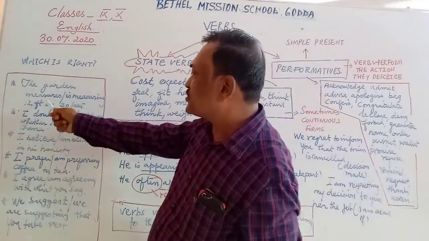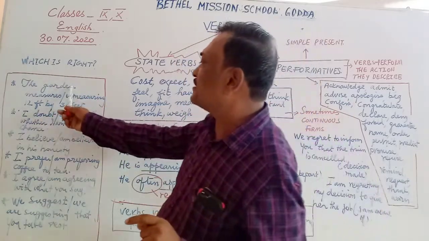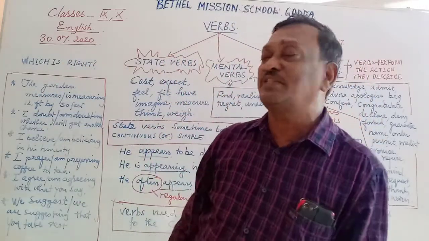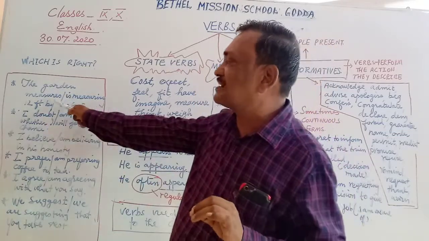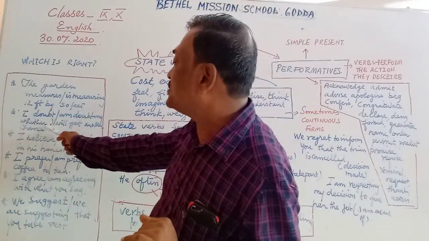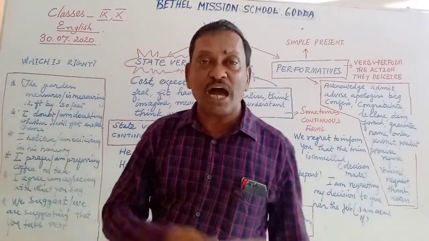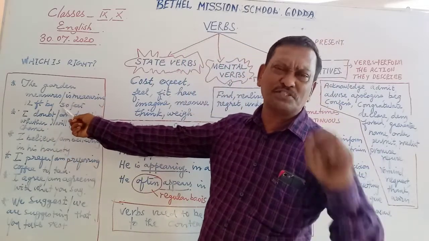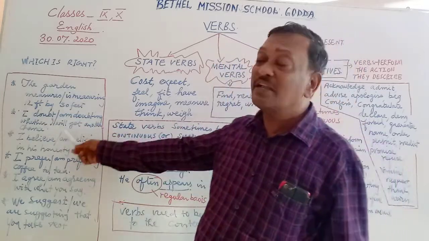The garden is measuring 12 feet by 30 feet. Which do you think is right? The garden measures 12 feet by 30 feet or the garden is measuring 12 feet by 30 feet? Obviously, the garden measures 12 feet by 30 feet is the correct form of English. That is the correct usage. I am doubting whether I will get another chance. Which one do you think is right? I doubt, I am doubting. We don't use doubt in the continuous form. We always try to use it with the present simple. I doubt whether I'll get another chance.